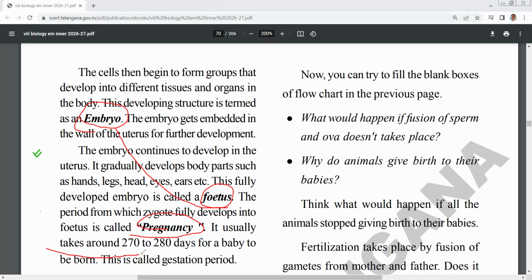It usually takes 272 to 280 days for a baby to be born.